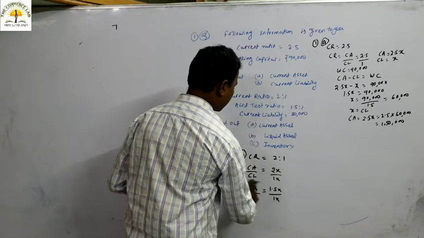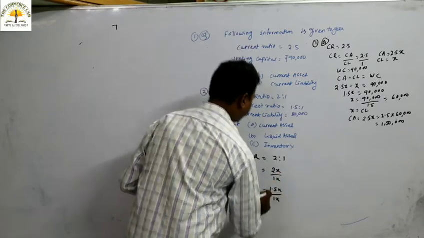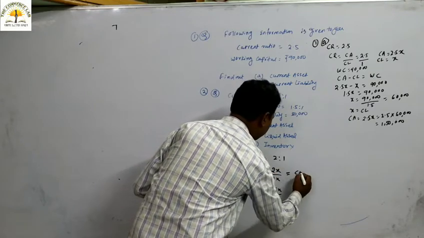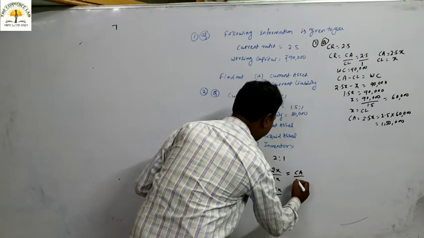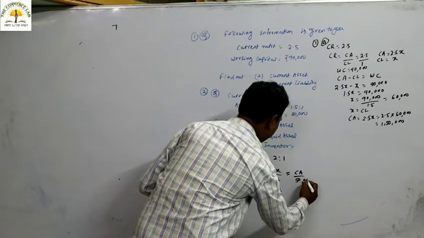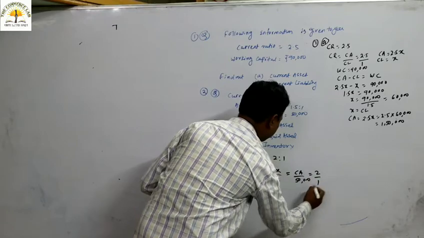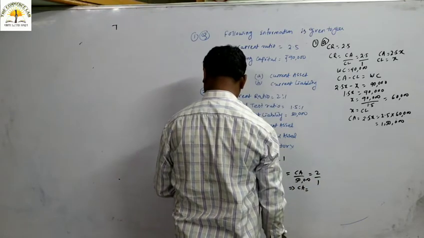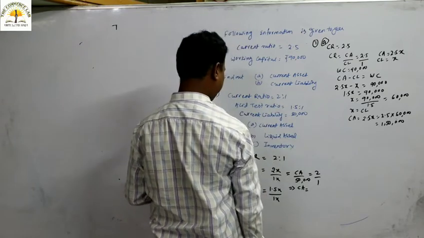Look at current asset by current liability, that is 2:1. So in place of this current liability we can put 50.